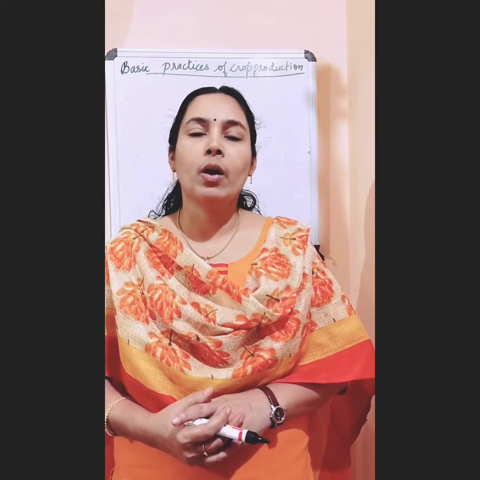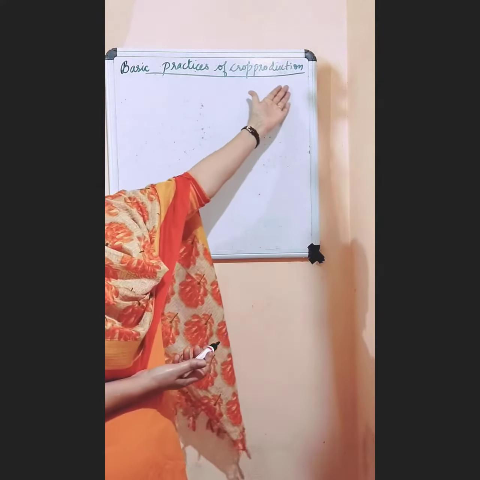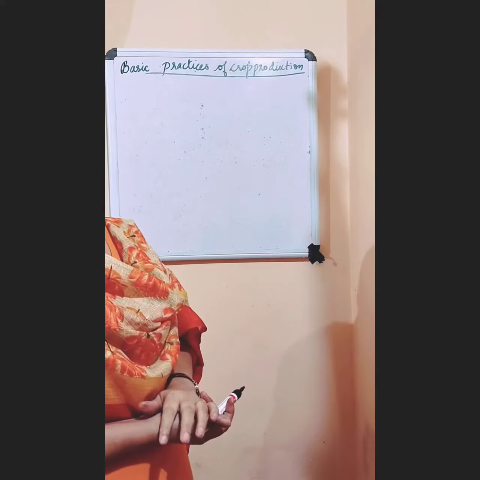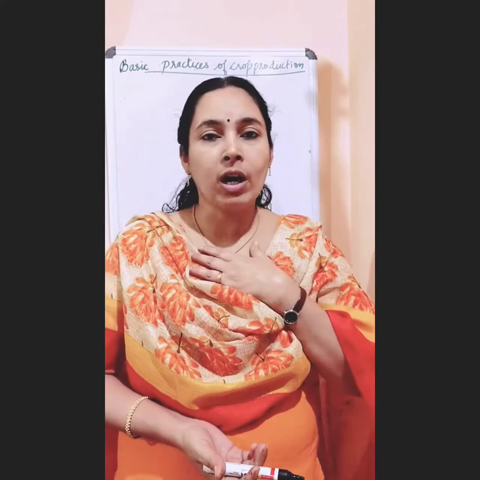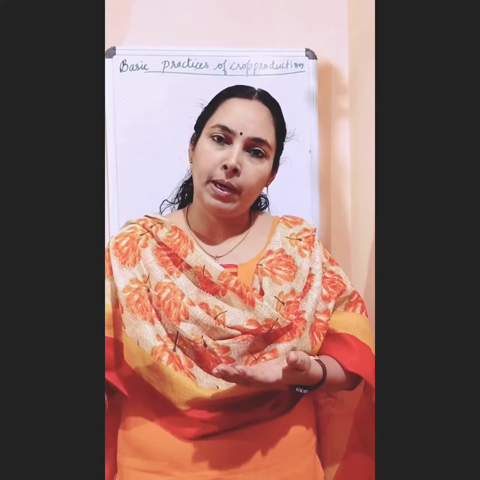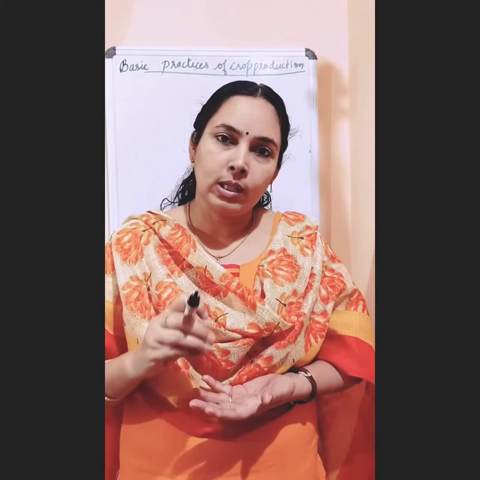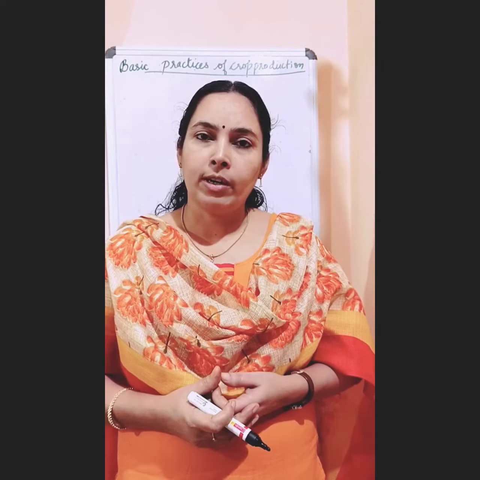So today we will study the basic practices of crop production. For example, if we want to sow a seed in our garden, we will do many activities. First we will prepare the soil, then we will sow the seed, we will add some water, and we will add some manure and fertilizer.